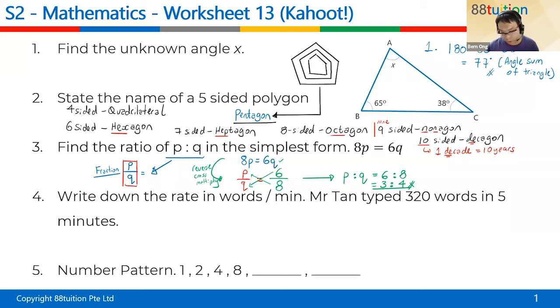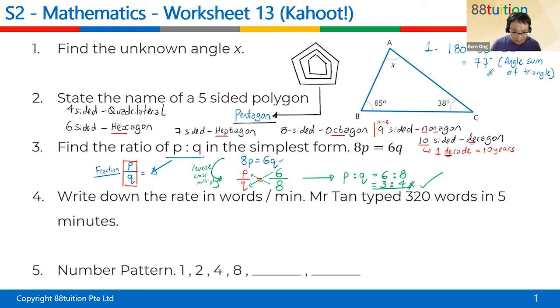Many of you write 4 is to 3. Why? Because you think that down here is 8, down here is 6, so immediately write 4 is to 3. No, that's the wrong thinking. Get rid of that thinking. This is the correct answer: 3 is to 4. Be very careful here. Sec 1 making the mistake, Sec 2 better don't make such mistake anymore. And don't worry about this later, I write nicely, this one I will send it to you also.